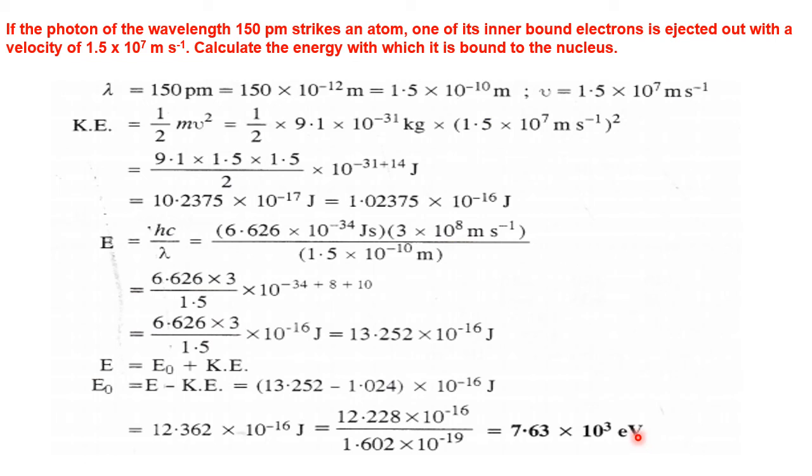That's why it is called threshold energy, the minimum energy associated. Threshold frequency is the minimum frequency associated with the electron. With more than that, it will come out.